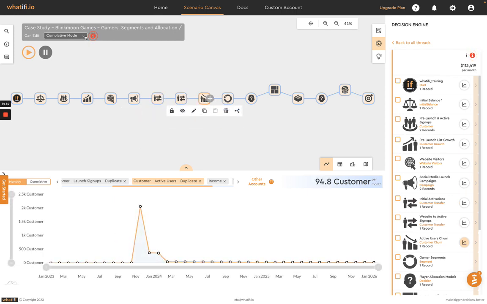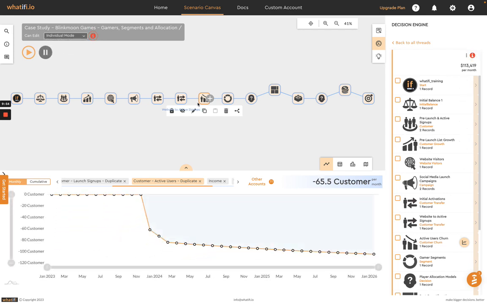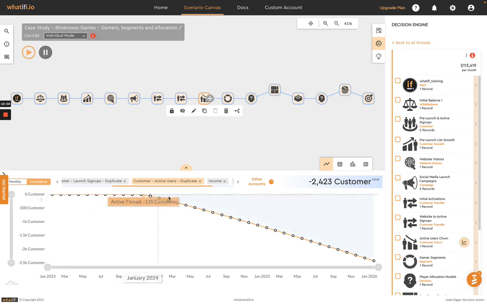We could also look at something like an individual mode, where you can see just what's going on in a single event. So for example, here we are just seeing monthly or cumulative churn of customers over time, and we can understand how many players churn out in this given model over the duration of the scenario.